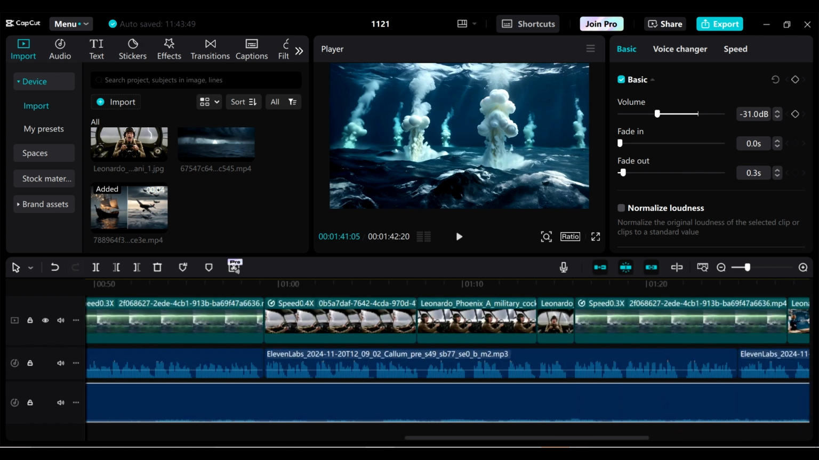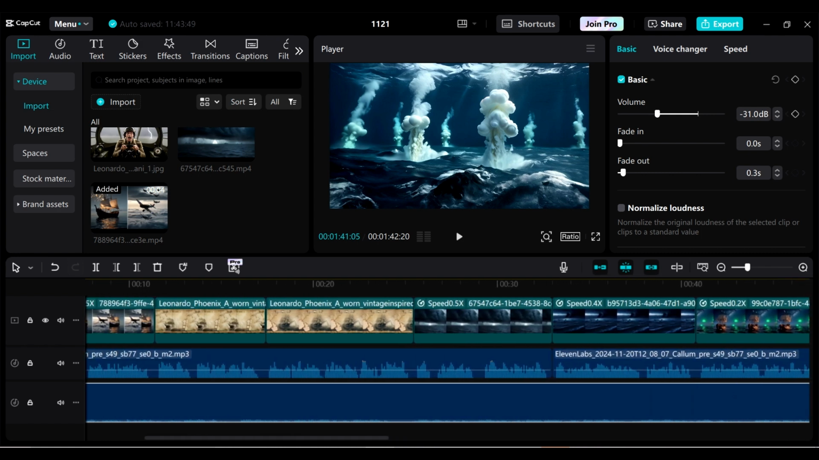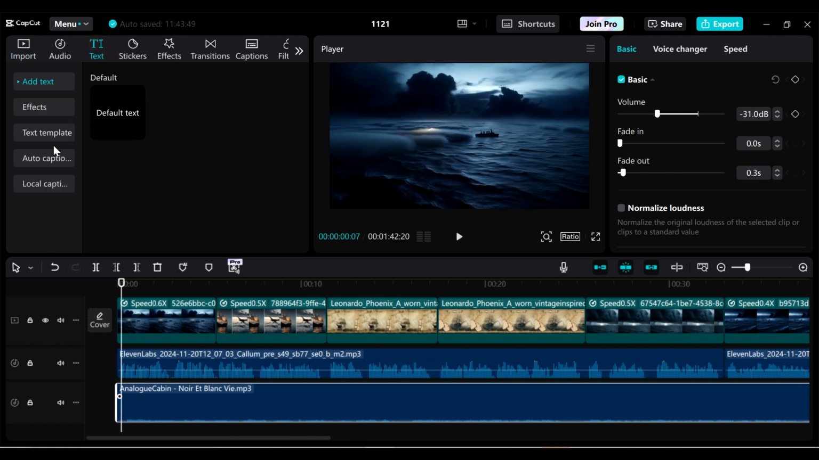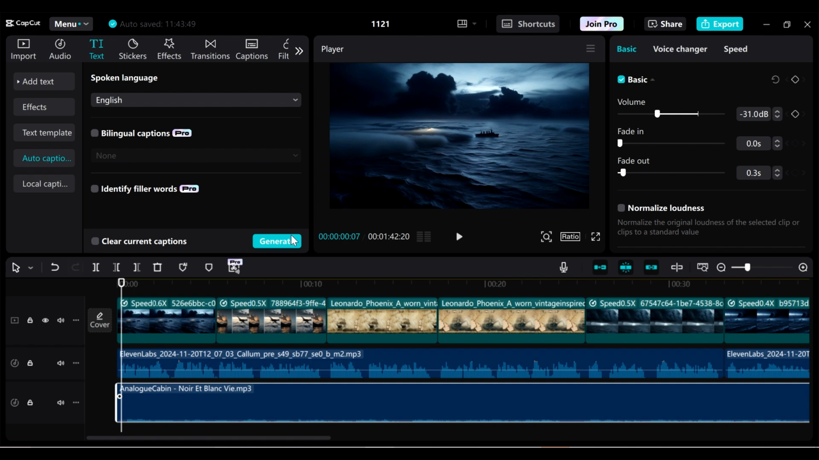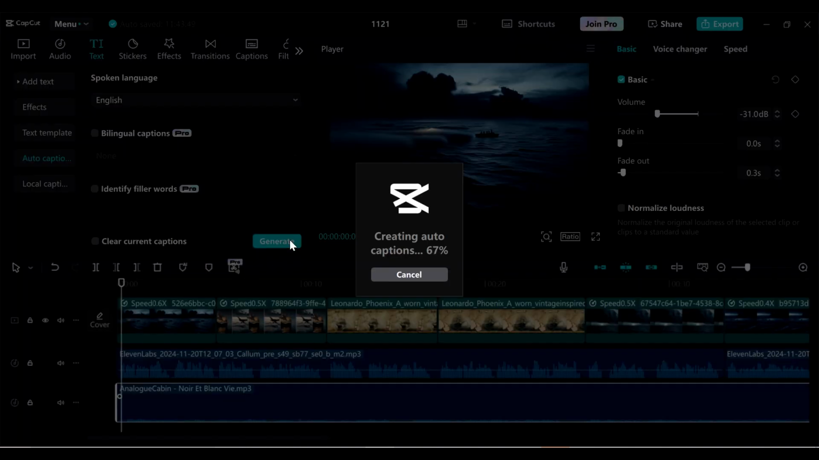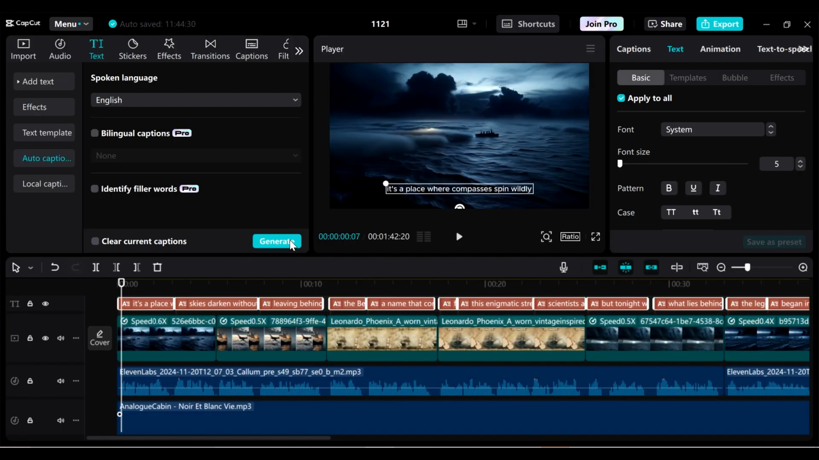And then I want us to add captions. So to add captions in CapCut, you just go to text here, click on auto captions, click on generate, and then you wait for the captions to generate. Okay, so these are our captions here.